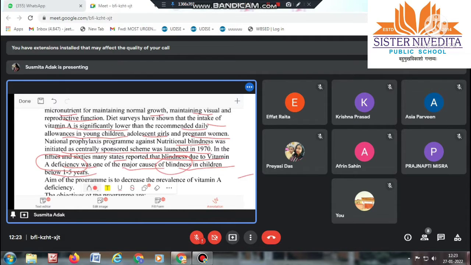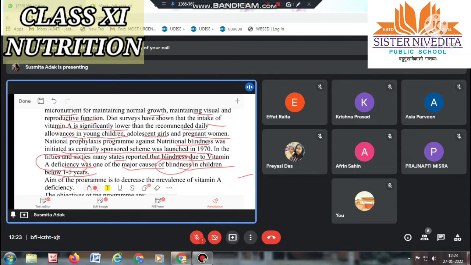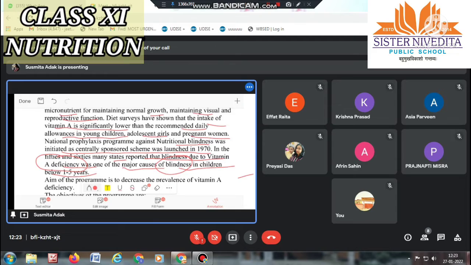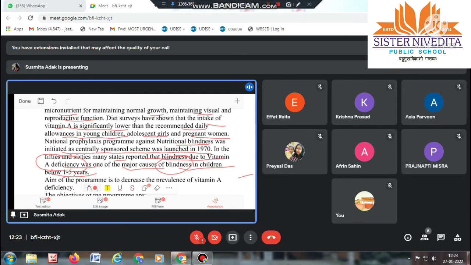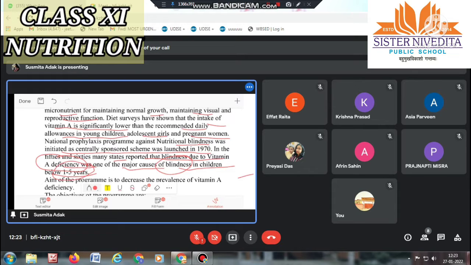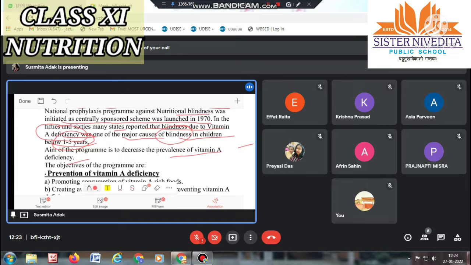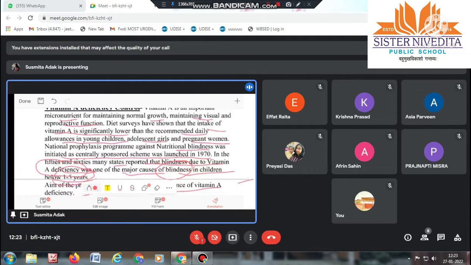Means just due to the decreasing amount of vitamin A in the diet, it mainly causes blindness in children below 1 to 5 years. The aim of the program is to decrease the prevalence of vitamin A deficiency.